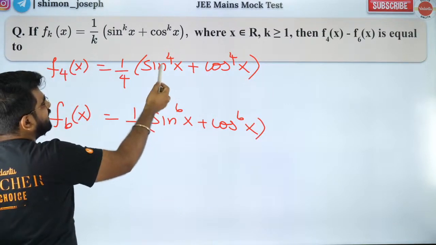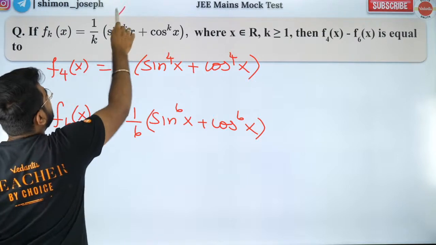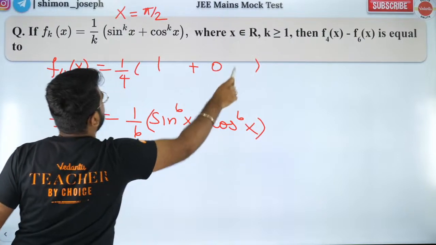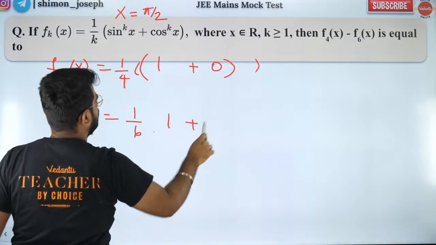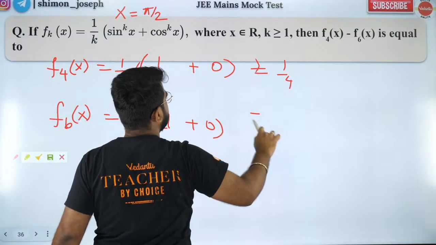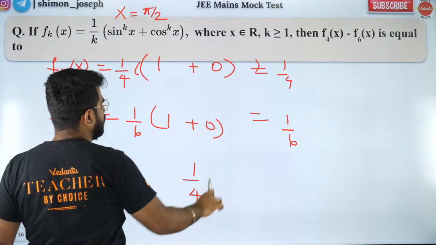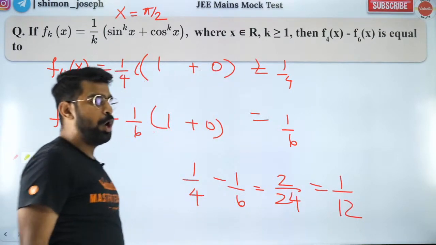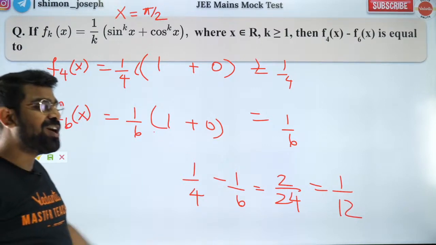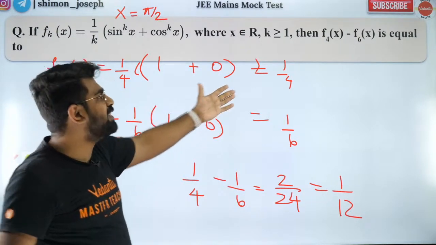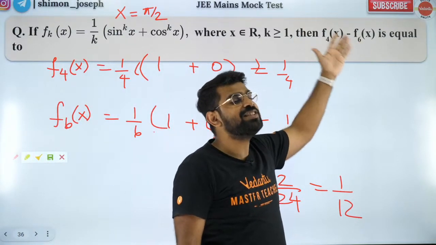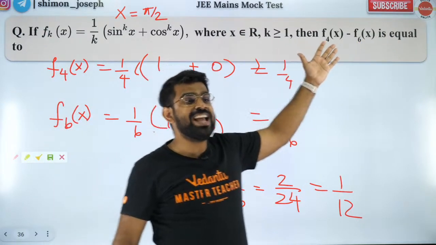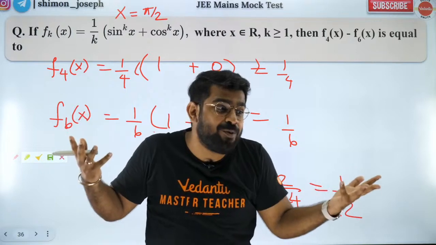So put x as pi by 2. If I put x as pi by 2, this will be 1, this will be 0. This will be 1, that will be 0. So this will be 1 by 4, this will be 1 by 6. The answer is 1 by 4 minus 1 by 6, which is 2 by 24, which is going to be 1 by 12. Over. Because this is a numerical, of course the answer has to be a constant. If the answer is a constant, then I can put whatever x I want to.